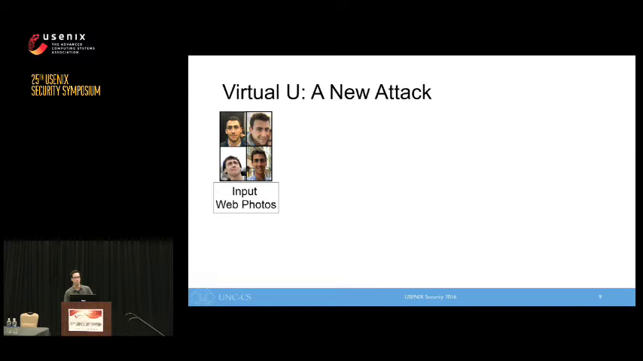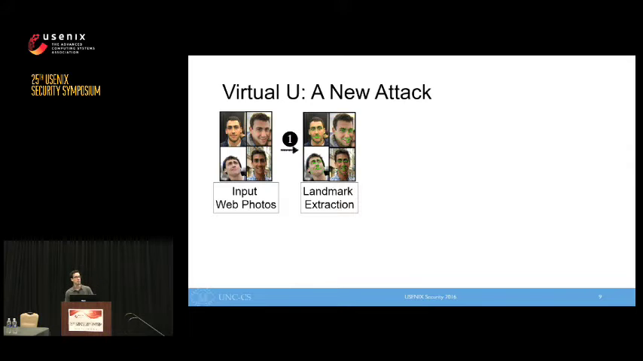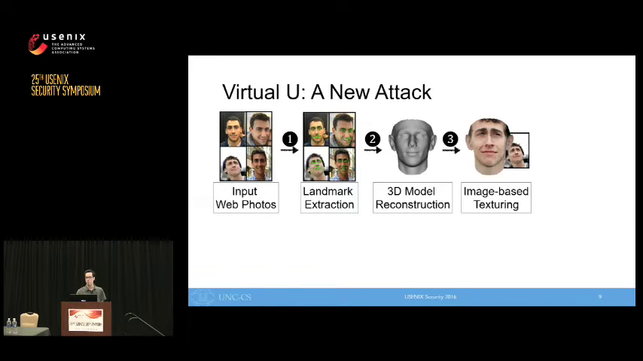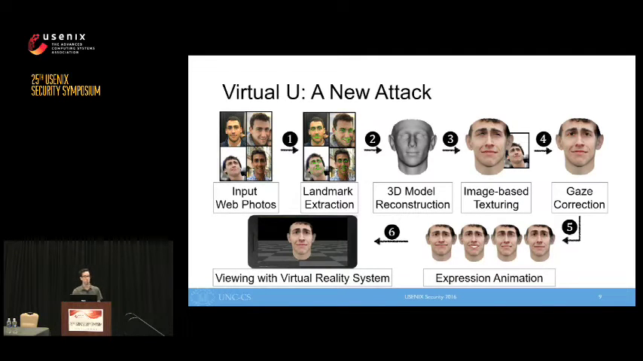Here's an overview of our pipeline. We first collect publicly available photos of the victim from online. Then, we detect facial landmarks in each image. Next, we leverage data from all input images to obtain a 3D reconstruction of the victim's face. After that, we texture the model using one of the input photos, and we correct for the gaze of this textured image so that it looks forward. At this point, we have a neutral, textured model of the victim's face, which we can then animate and visualize in a virtual reality system.